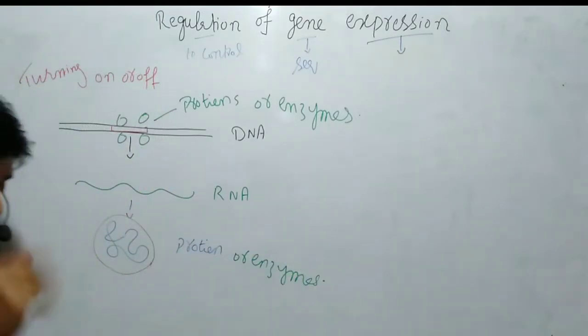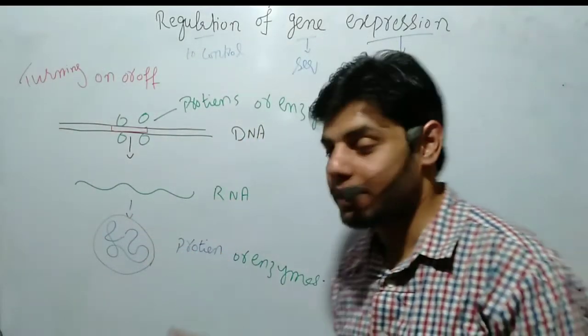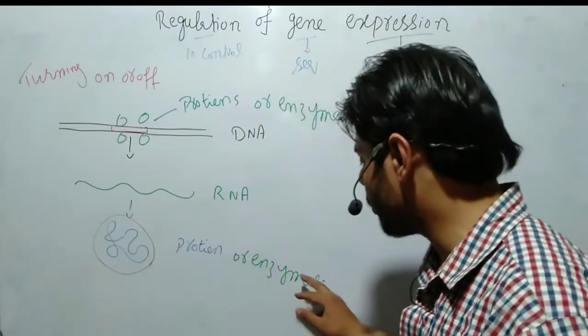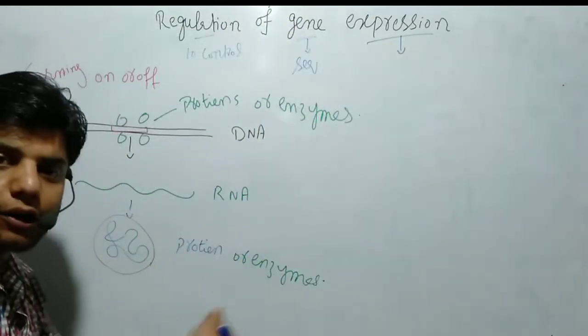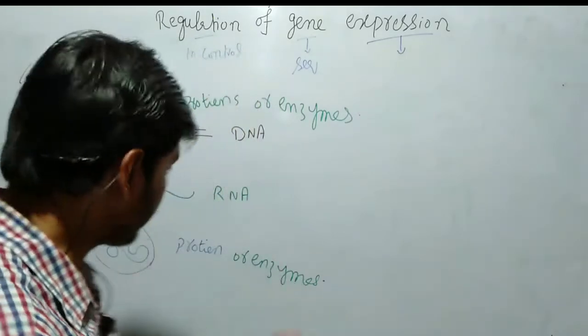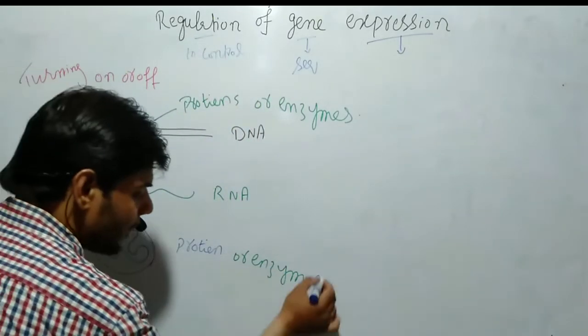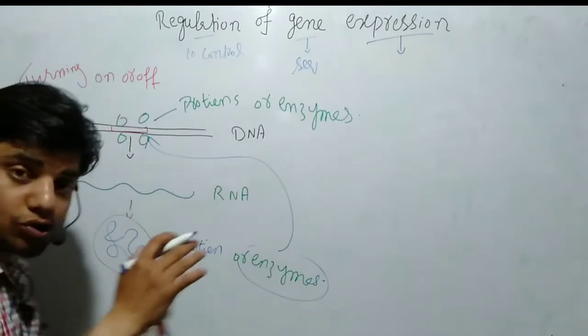When the cell does not need any type of protein or enzyme, but the cell is continuously producing protein, what happens? These enzymes and proteins which are formed will bind to the portion of the genes.